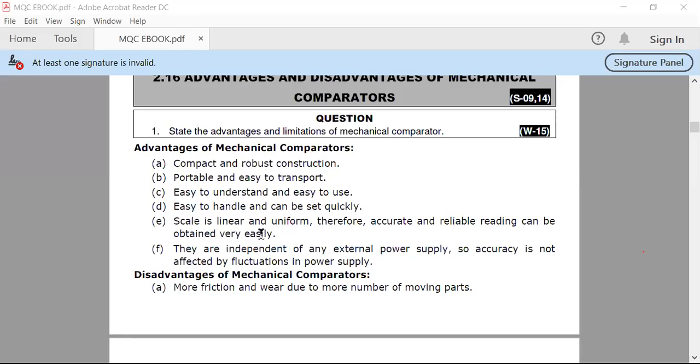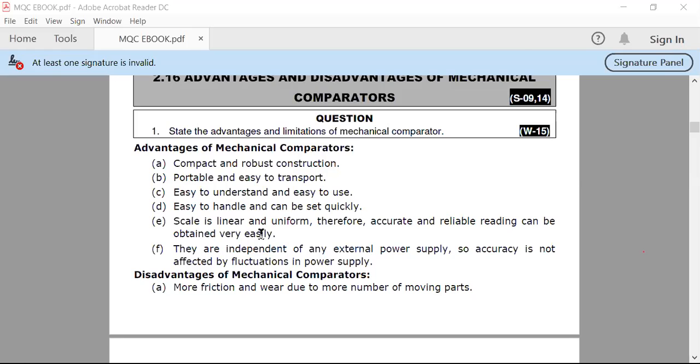Here one point is mentioned: the scale is linear and uniform, so you can get an accurate reading, but the accuracy of a mechanical comparator is always less than that of electronic and pneumatic comparators. Why is this so? Because the parts used in mechanical comparators are all mechanical components. These components may wear out after some time of use. They may also corrode, and corrosion and erosion are also possible in mechanical linkages.